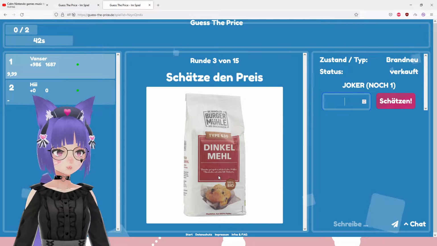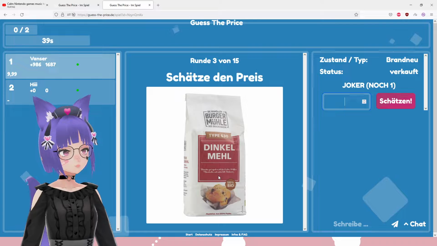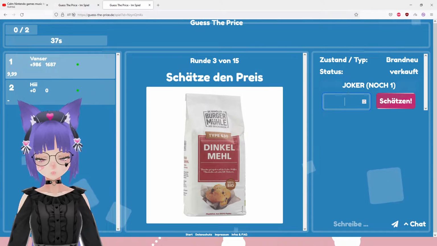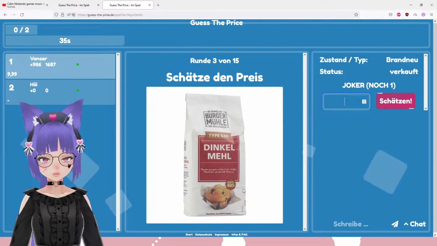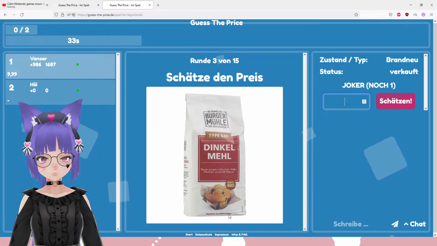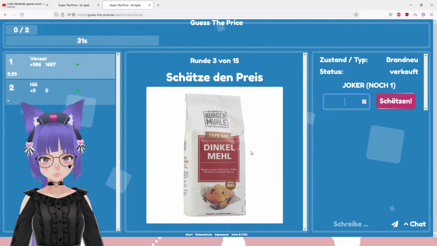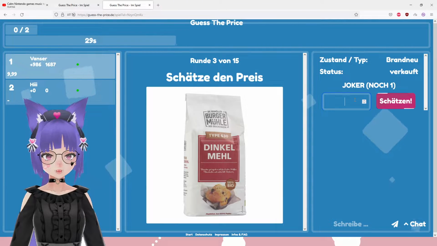What is the English word for this again? Basically, you use it to bake a cake. Like, you use it to bake and stuff like this. Also, there's paper. Like, this is very vegetarian. And vegetarian stuff costs a lot.